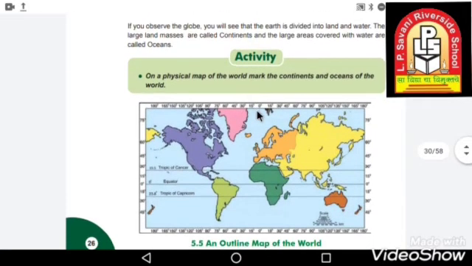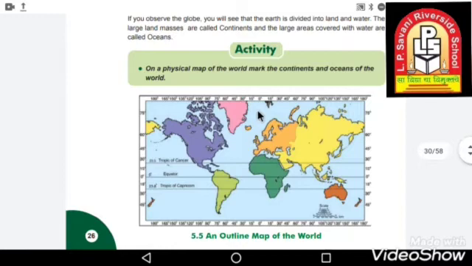Over here you can see this picture, which is an outline map of the world. What you have to do here is one activity: on a physical map of the world, mark the continents and oceans of the world. If you have a map, you can use that map and write down the continents and the oceans.